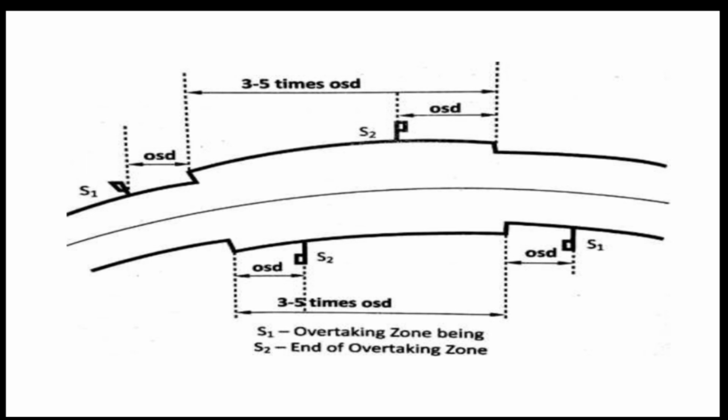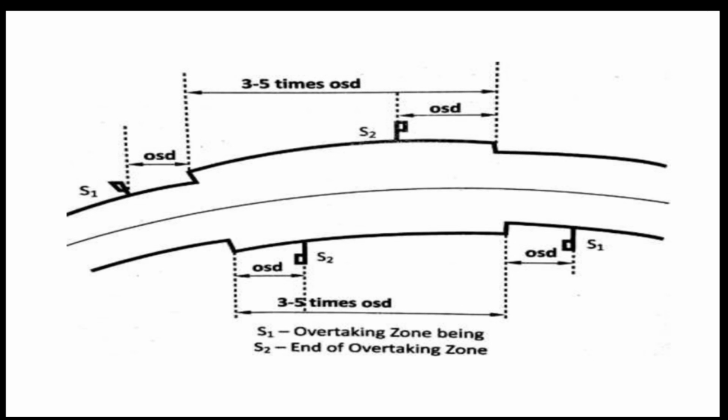S1 is the signpost for the overtaking zone ahead, that means the start of the overtaking zone, and S2 is the signpost of the end of the overtaking zone, where OSD is the overtaking sight distance.